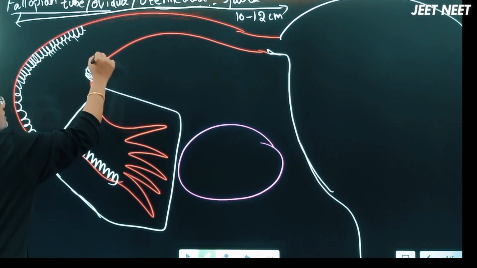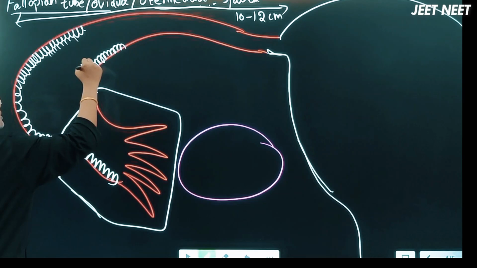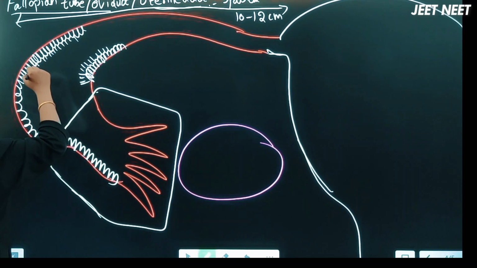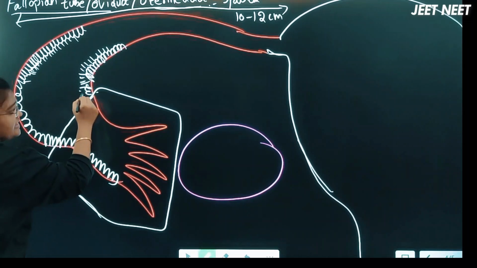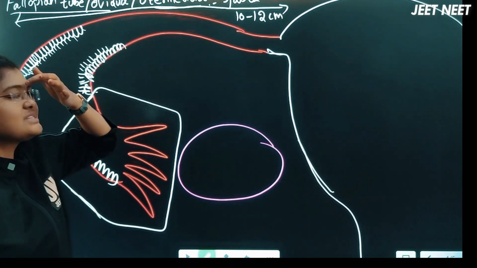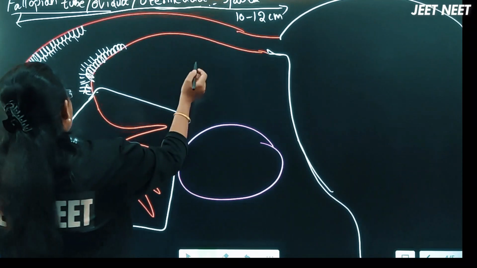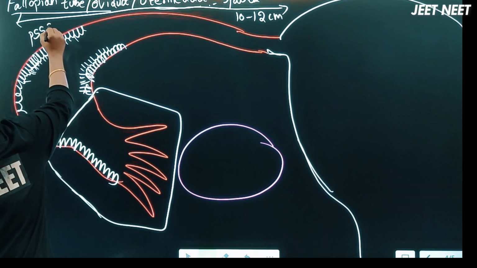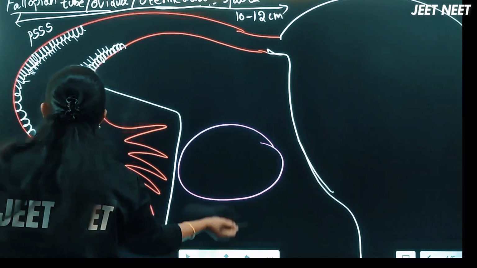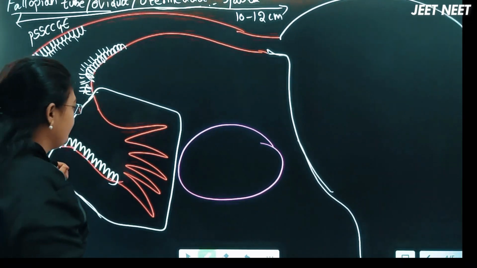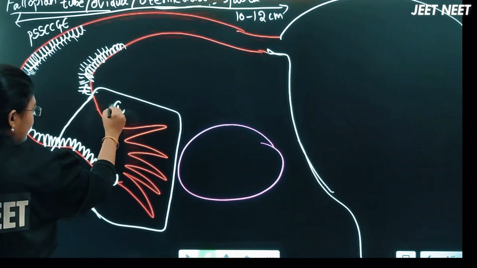Imagine it, as I can't draw it totally here. The total fallopian tube is lined with pseudo stratified simple columnar ciliated glandular epithelium. Now this is the first part, called the infundibulum.